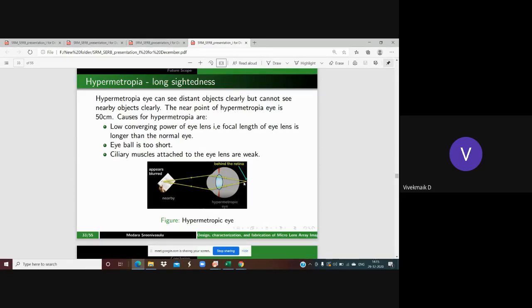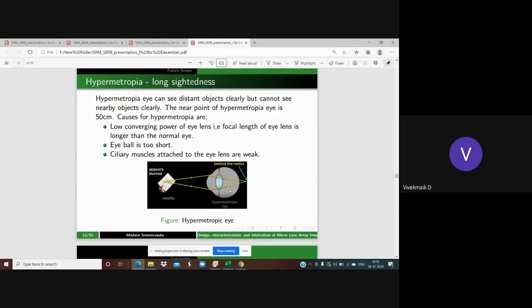That means these rays are going to be converged behind the retina. That is because the eyeball is too short, or maybe the eye lens is weak. That means if the muscles and the nerves attached to the eye lens are weak, then these rays are going to be converged behind the retina.